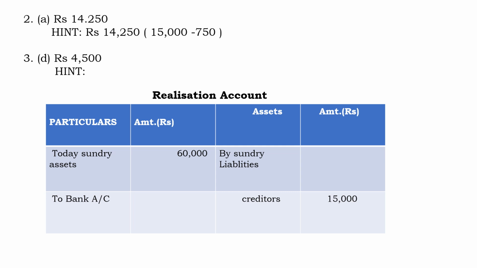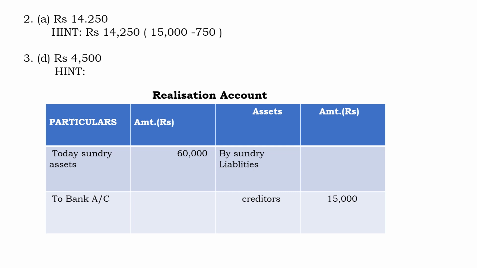So 55,000 into 5 by 100, you will get 750. So 15,000 minus 750, the answer will be 14,250.